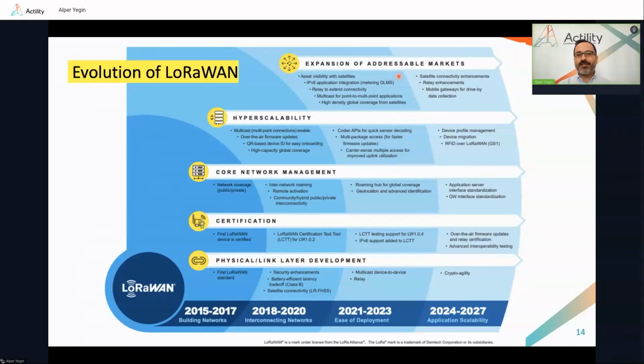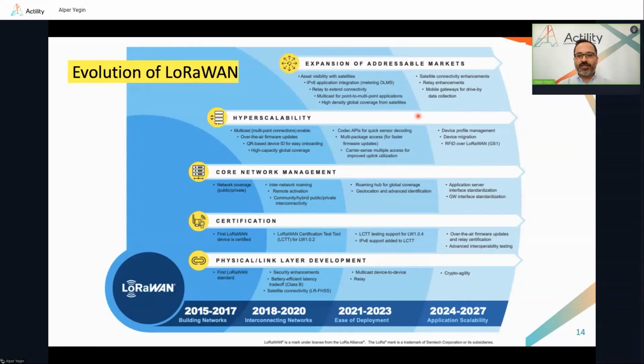And through the standardization of the API, now we can enable a device or an application codec built once to be run on any standard-compliant application server platform. So these are all the different work streams that we have now, starting from a single over-the-air protocol to a full end-to-end architecture.